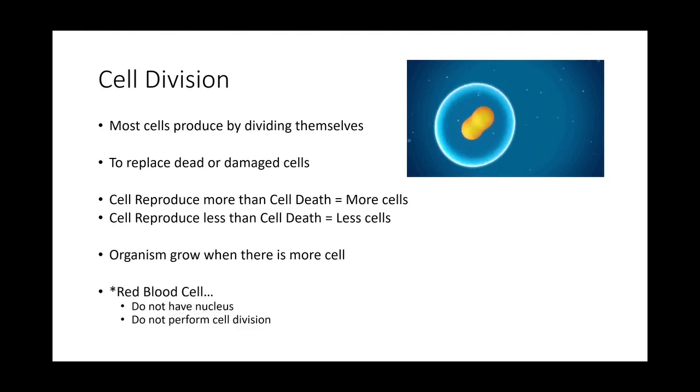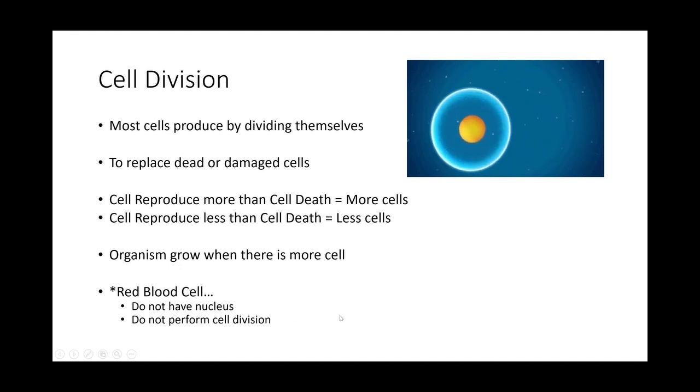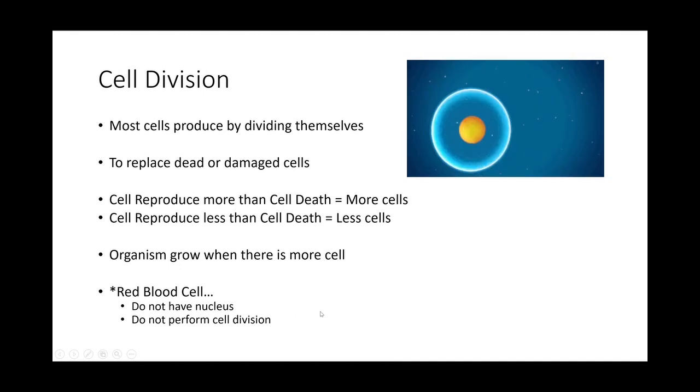However, take note, this is quite commonly tested as well. That's why I wrote it down. Red blood cells, right? They don't have a nucleus, and they don't do cell division. Since they don't do cell division, that means they don't divide themselves. That's because they come from bone marrow. Bone marrow is an organ responsible for producing them, but you don't need to know bone marrow. You just need to know that red blood cells don't do cell division, and that red blood cells don't have a nucleus. Why is it so special? Why doesn't it have a nucleus?